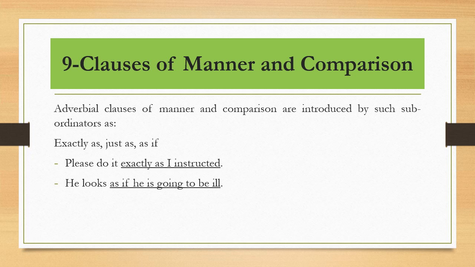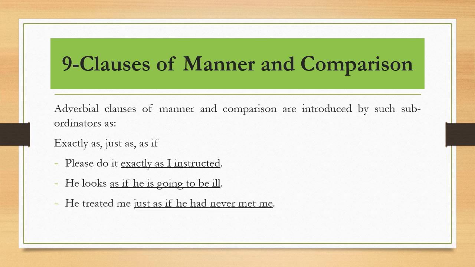He looks as if he is going to be ill. This is maybe a comparison between his state and his following state, or at the same time manner and comparison. His manner and a comparison between his state and the previous state. We see it is not in simple present, it is in continuous: as if he is going to be.